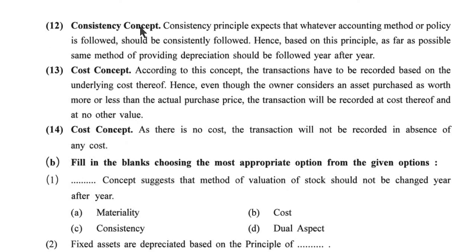Twelfth one, consistency concept. The consistency principle expects that whatever accounting method or policy is followed should be consistently followed. Hence, based on this principle, as far as possible, the same method of providing depreciation should be followed year after year. 13th one, cost concept. According to this concept, transactions have to be recorded based on the underlying cost thereof. Hence, even though the owner considers an asset purchased as worth more or less than the actual purchase price, the transactions will be recorded at cost and no other value.